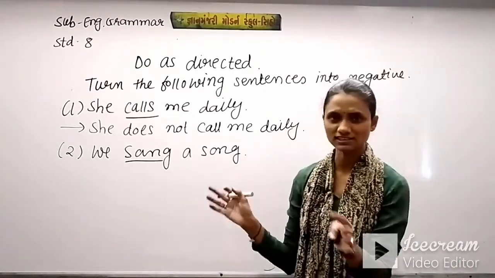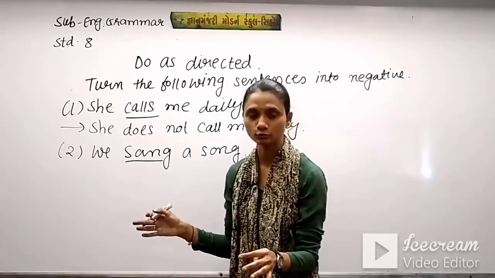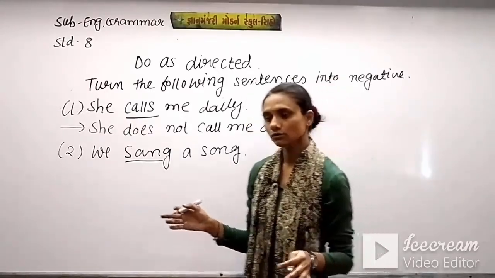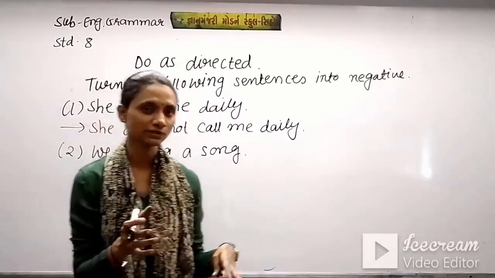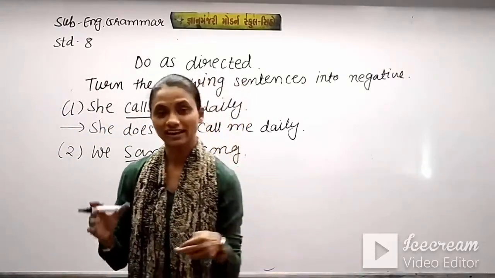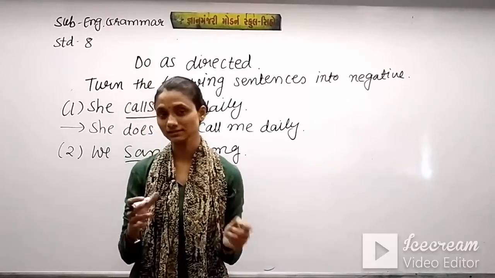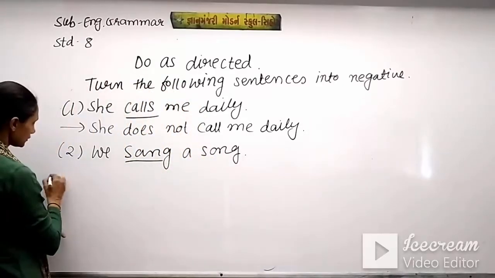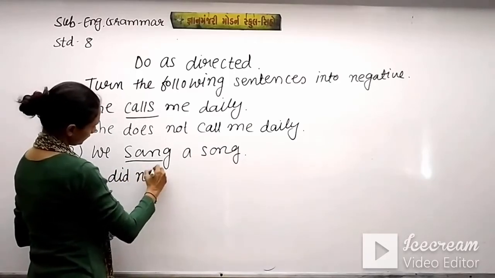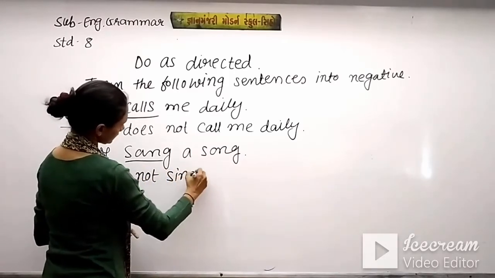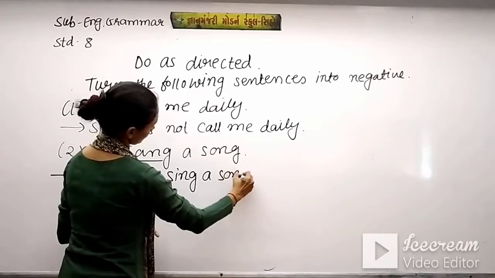We have to change this simple past tense into negative. So you all know very well, students, that when simple past is changed into negative, we use did plus not plus V1. So here we did not sing a song.